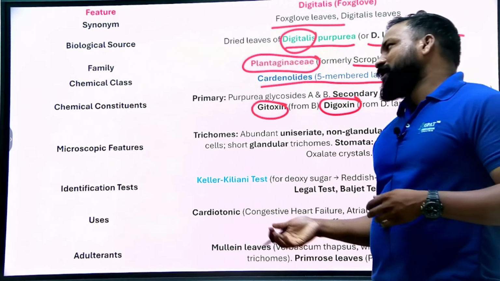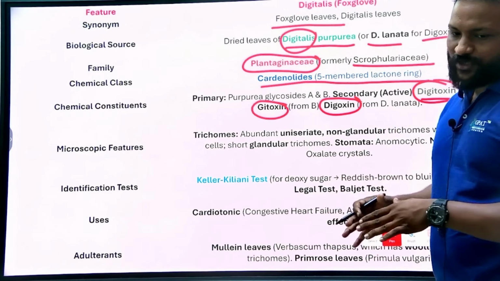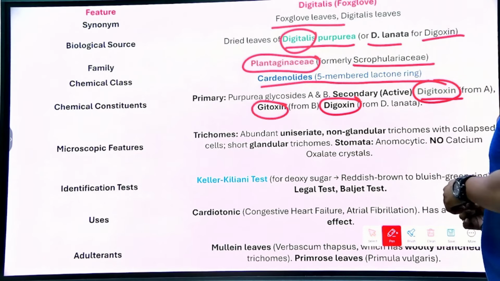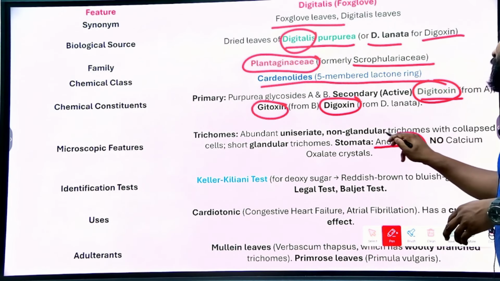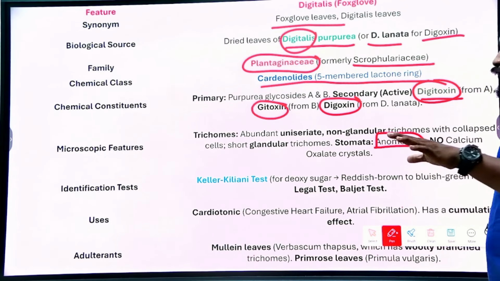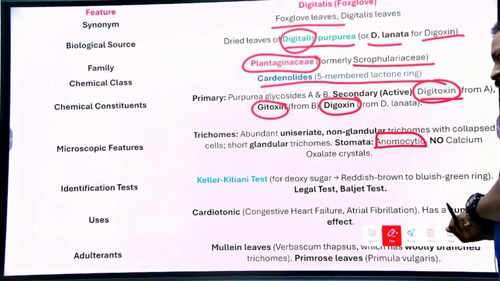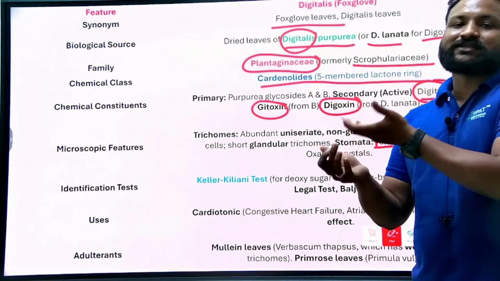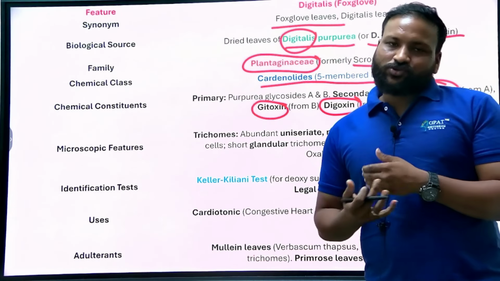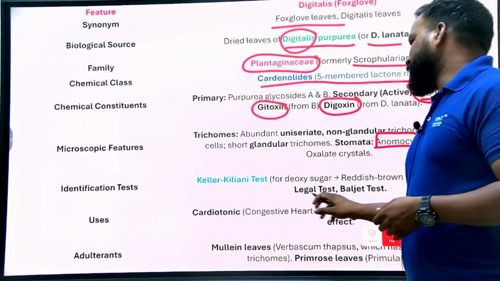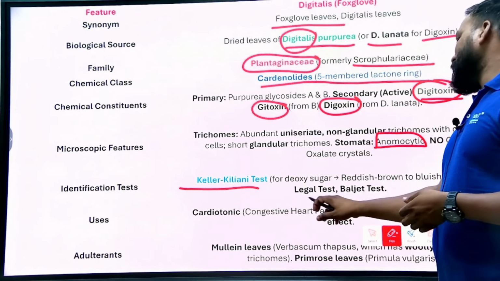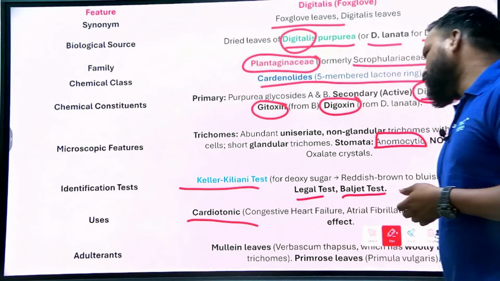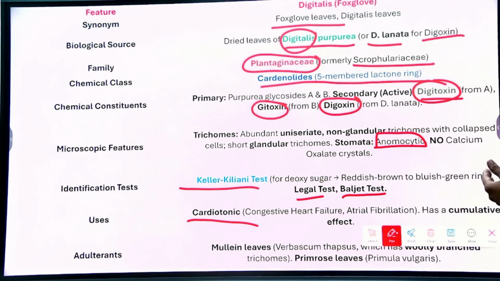For microscopic features, the main ones to discuss are non-glandular trichomes and anomocytic stomata, and there are no calcium oxalate crystals. We know the Keller-Kiliani test is mainly to confirm digitalis because it contains digitoxose, a deoxy sugar. We can also confirm with the Legal test as well as the Baljet test. It is a cardiotonic, mostly used in congestive heart failure, and it has a cumulative effect as well.